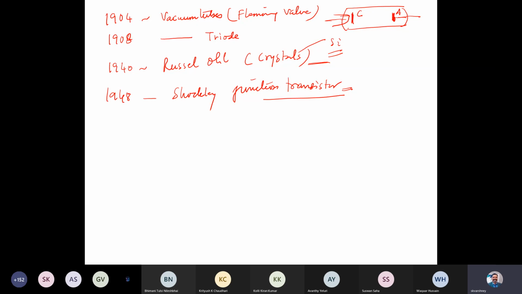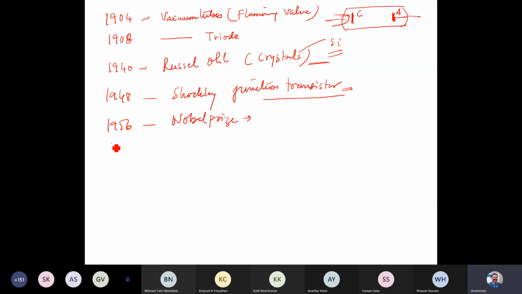Another point is that of course it is abundant on earth, and it can be processed from silica, from sand. And then you had the first silicon transistor, as I mentioned. In 1956 they got the Nobel Prize. The Nobel Prize was given to all three gentlemen: Shockley, Brattain, and Bardeen.